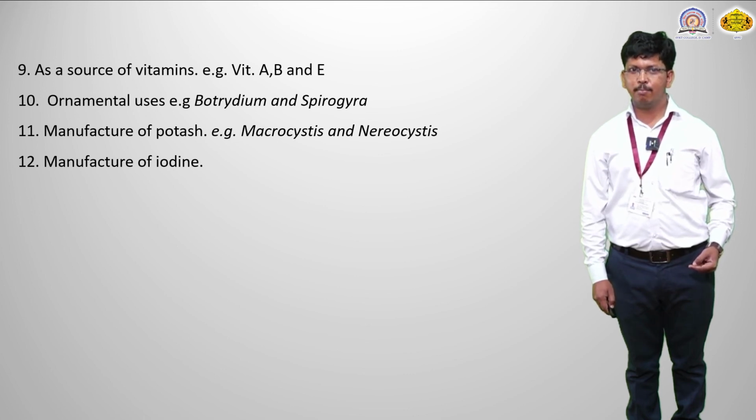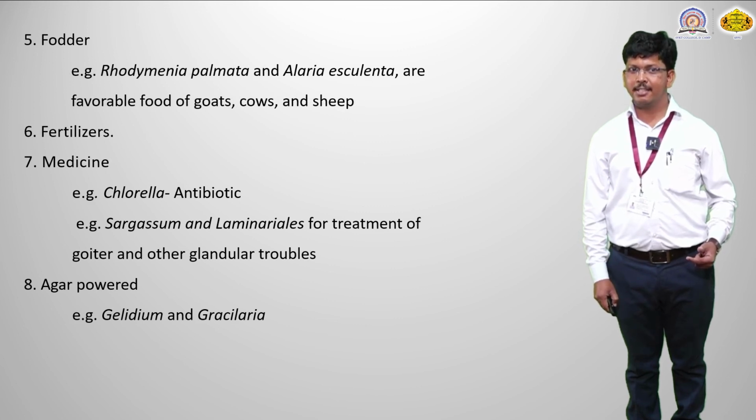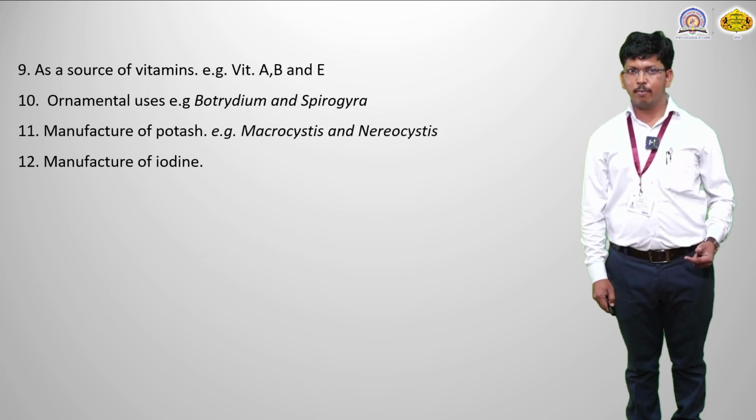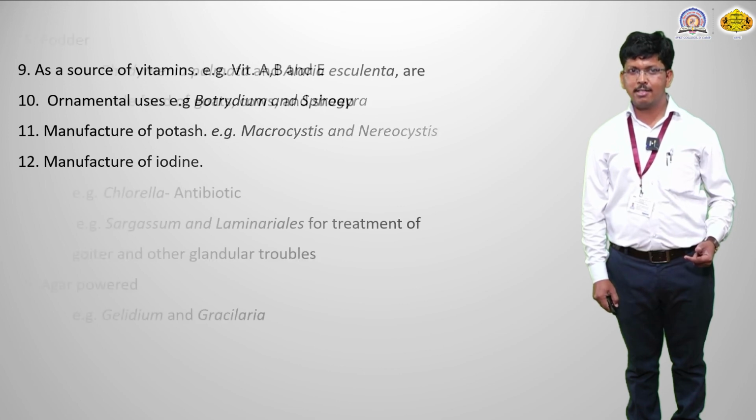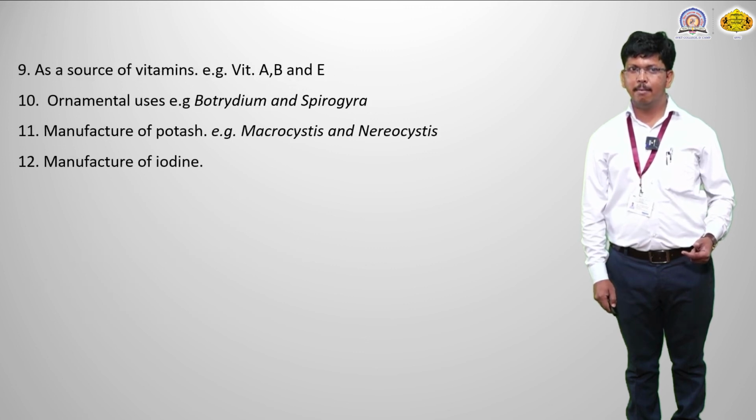Then manufacture of potash, for example, Macrocystis and Nereocystis. Both algae are used for the manufacture of potash. Then next is manufacture of iodine. So iodine is also very important. We studied in the previous slide, for example, in medicine, the goiter. Why does goiter occur? Because of iodine deficiency or excess amount of iodine. That's why it causes goiter disease. So we use those algae for treatment of goiter disease. Here is the manufacture of iodine.